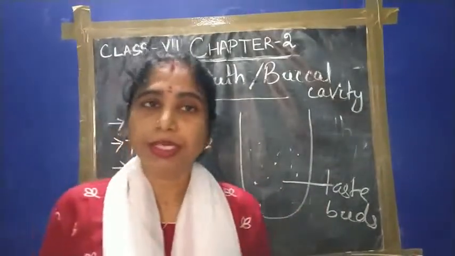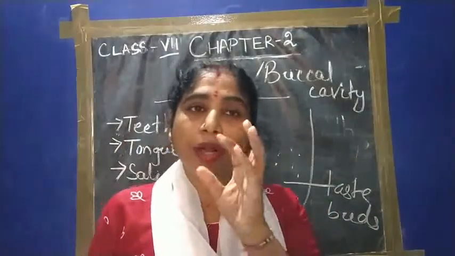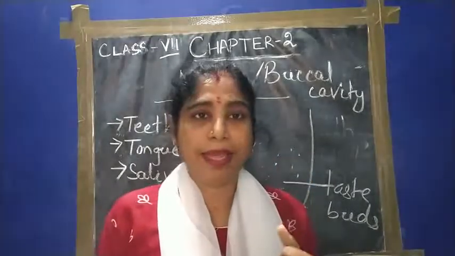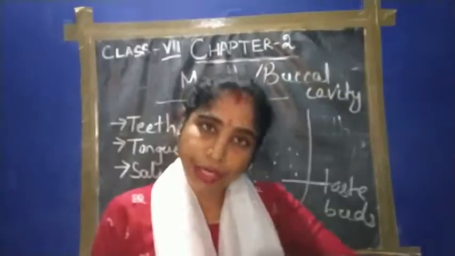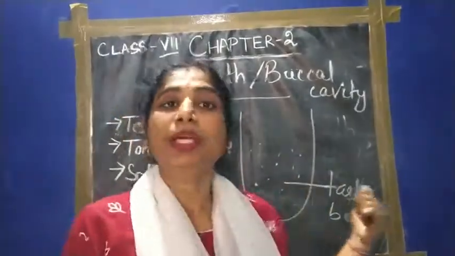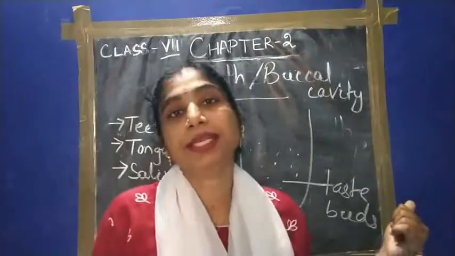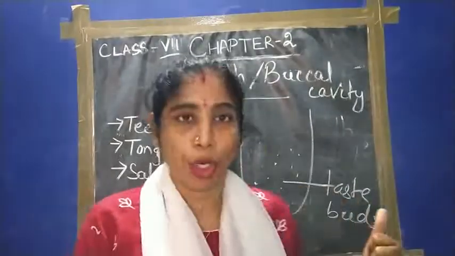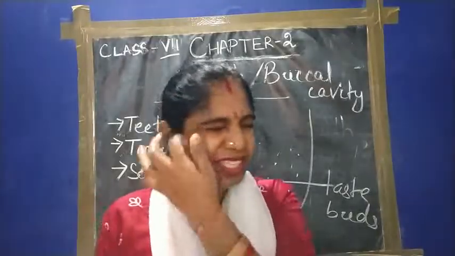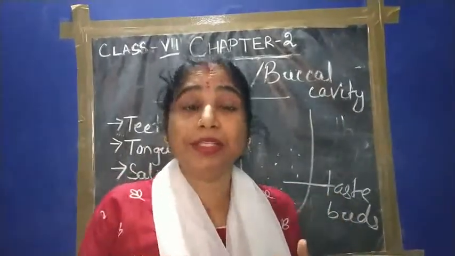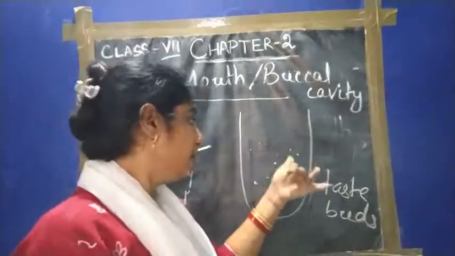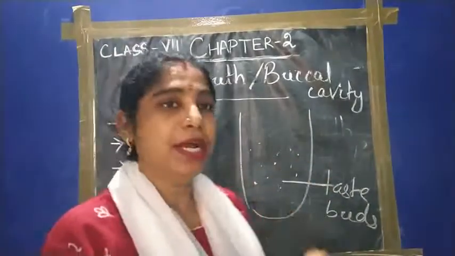So what is the function of the tongue? First of all, the tongue helps in mixing our food with the saliva, and it helps in swallowing the food into our stomach. Then the taste buds help us taste the food. Sometimes we take bitter gourd, at that time there is a very bad impression, and when we take sweet, there is a very good impression. So these tastes are tasted by the taste buds.